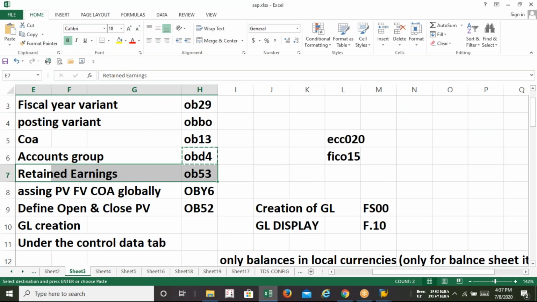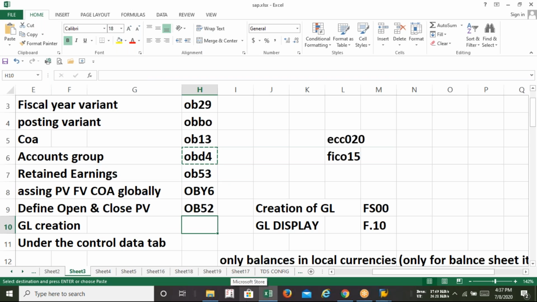After all this, we need to create the GL account, and the T code is FS00. The creation of the GL, the T code shall be FS00. This is vital in SAP, because without creation of the GL, we are not able to post any single document in SAP. So how many GLs do we need to create? The number can be anything. It depends on the transactions.